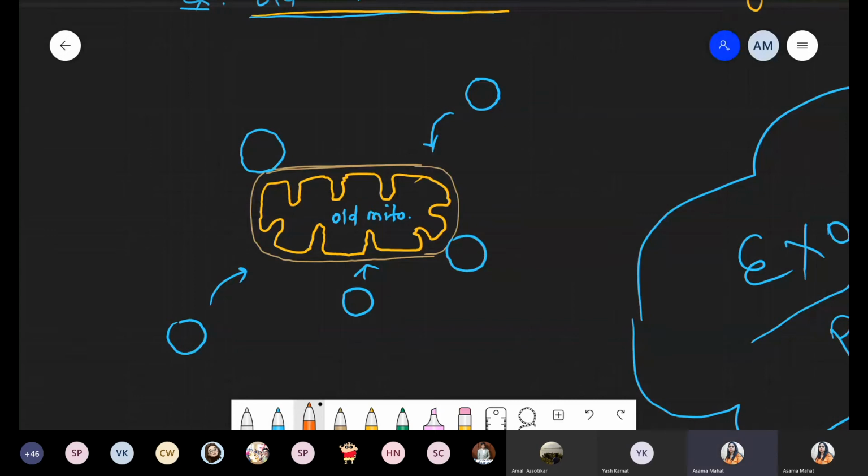So all these are the examples of primary lysosomes. ये भी primary lysosome है. These are also primary.